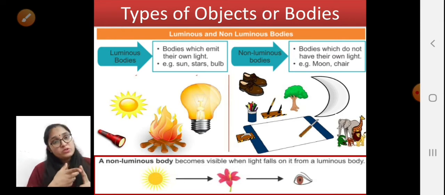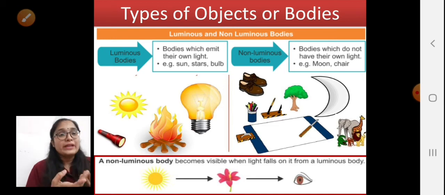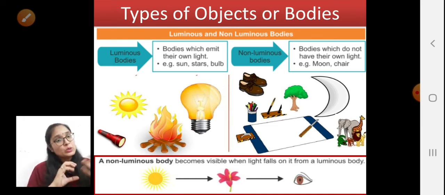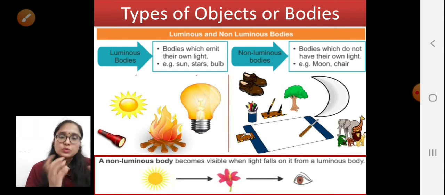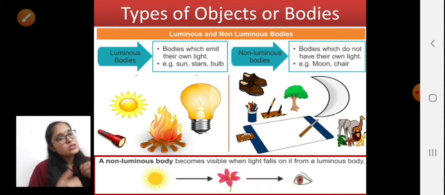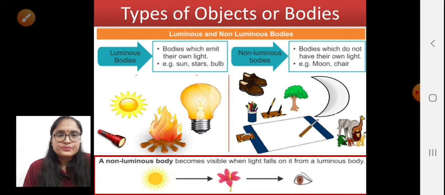Luminous objects are the objects which provide their own light, or which emit their own light. What are the non-luminous objects? The objects which do not emit their own light, or which do not have their own light, are known as non-luminous objects. Examples of luminous objects are the sun, fire, bulb, torch, etc.